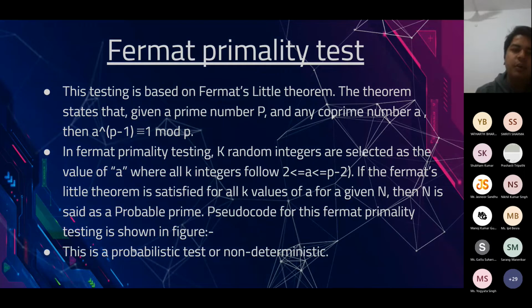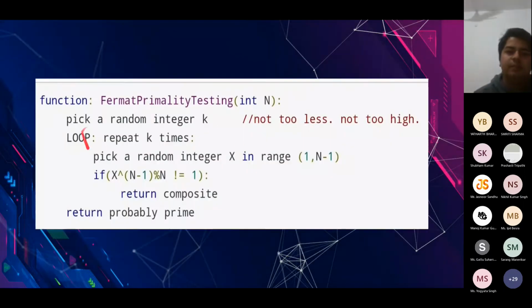And here we have a pseudocode explaining the same thing. You can easily write it in Python also. In Python, whenever you have to generate a random number in the range 1 to n minus 1, you call the function randint(1, n-1). You can check about these details. So what we are doing is repeatedly picking some random number in the range. And why are we picking the number in this range?